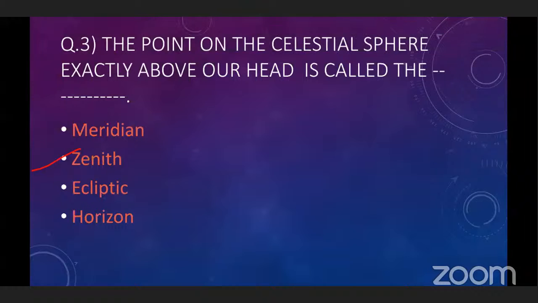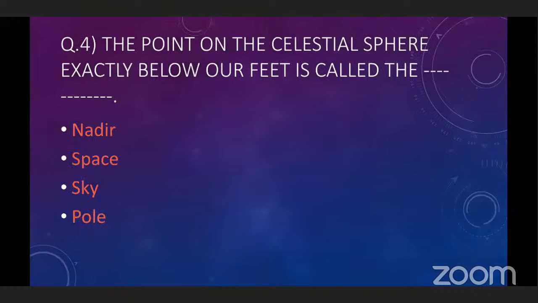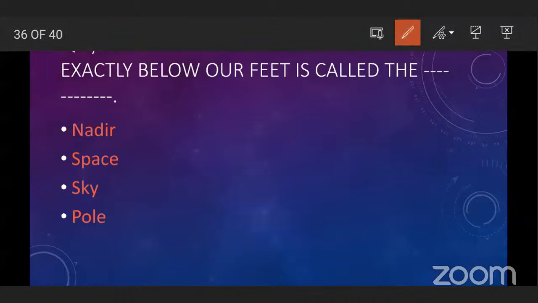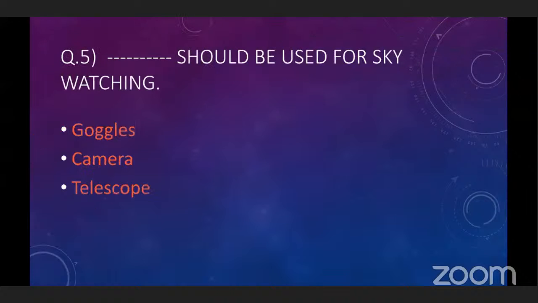Now next question. The point on the celestial sphere exactly below our feet is called dash. Option number one, nadir. Correct. When we stand on the ground, the point on the celestial sphere exactly below our feet is called the nadir.